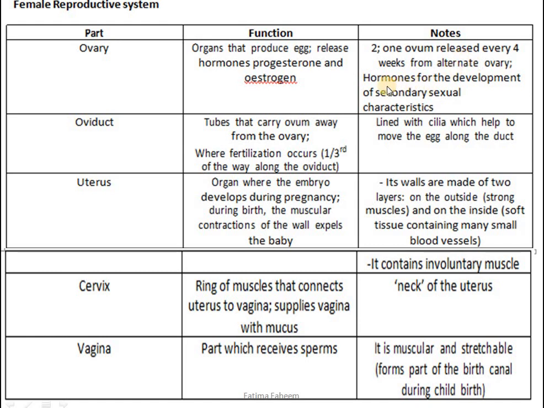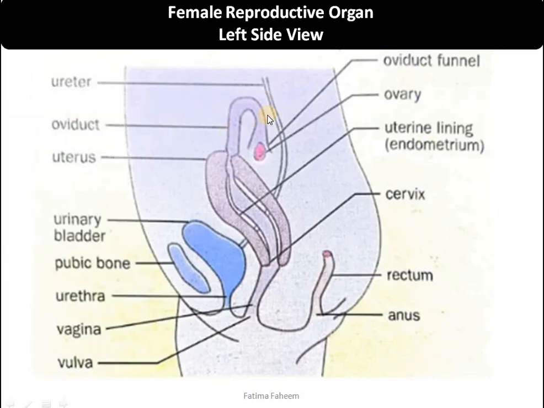Hormones for the development of secondary sexual characteristics are progesterone and estrogen, which will lead to the formation of secondary sexual characteristics in females. Oviduct or fallopian tubes are the tubes that carry the ovum away from the ovary, where fertilization occurs at about one third of the way along the oviduct. Oviducts are lined with cilia, which help to move the egg along the duct. In this diagram, this duct will be shown in a later slide, where you will be able to see the hair-like cilia, which will help the egg to move forward.